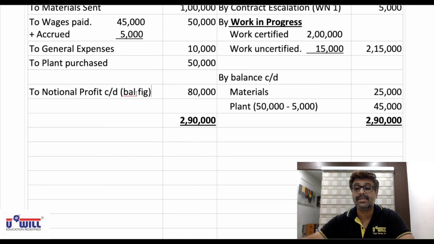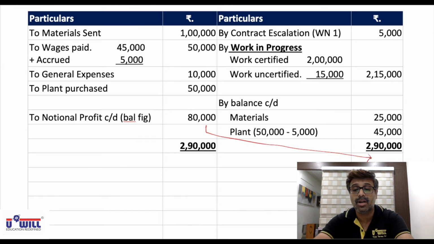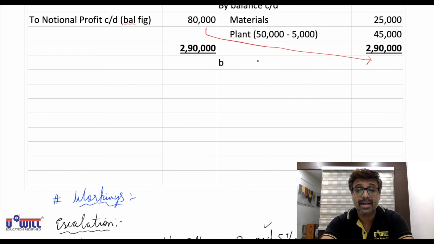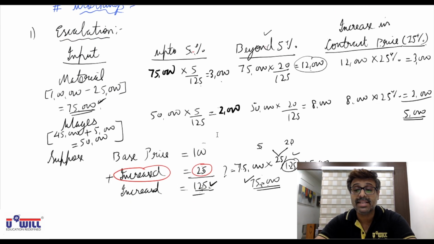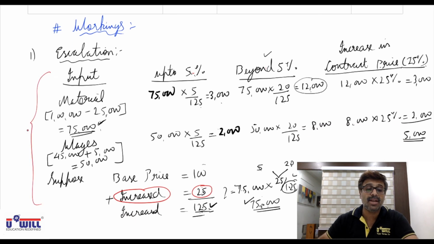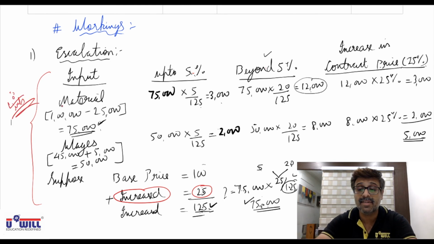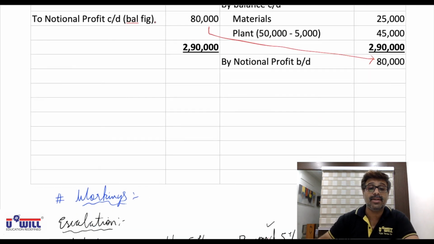I hope everyone is clear with this. Now this 80,000 will be taken on the opposite side after the total as by notional profit brought down. So I'll write on the credit side by notional profit brought down 80,000. All of you can rewind the video and revise this escalation part again if there is any confusion, but it's very important. Understand it thoroughly. Moreover, it's a new point in college, so chances of it being asked in exams also increase.